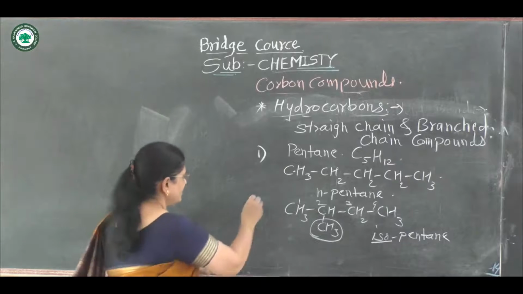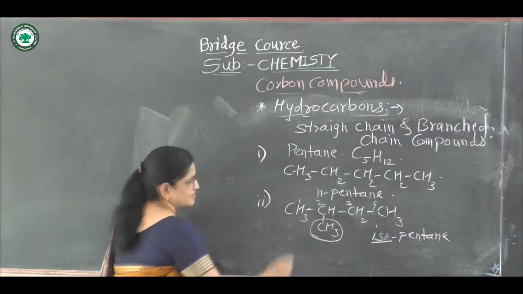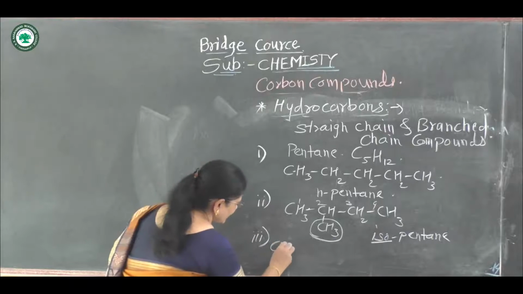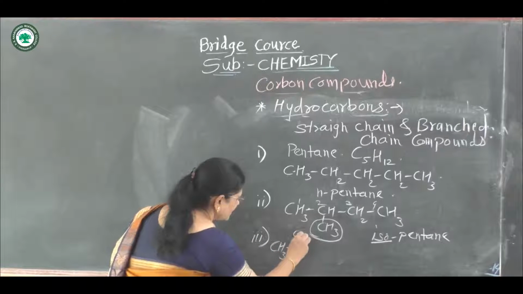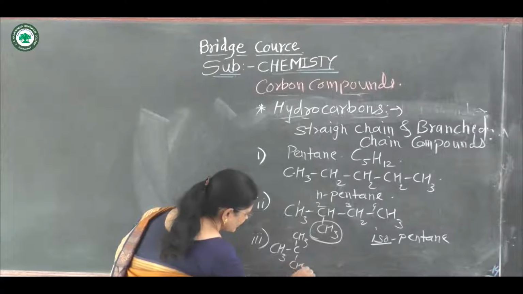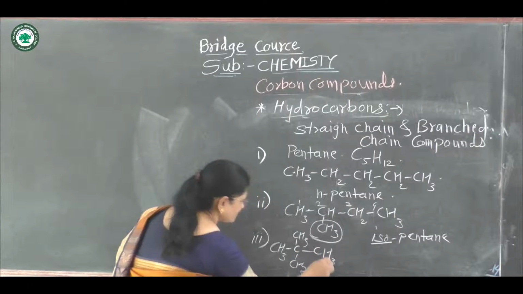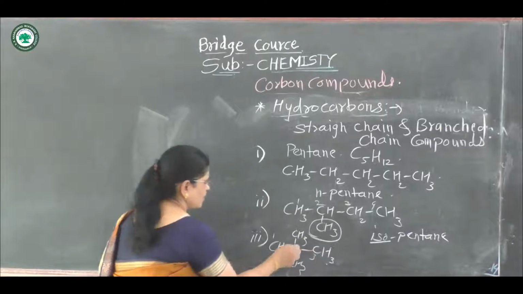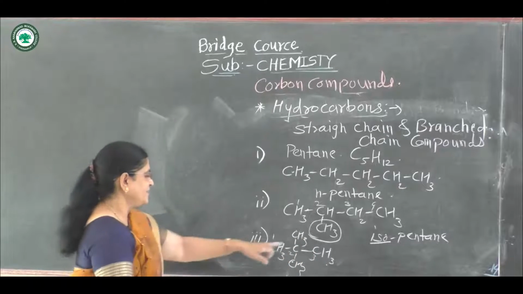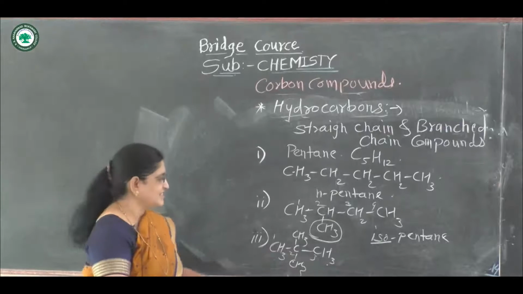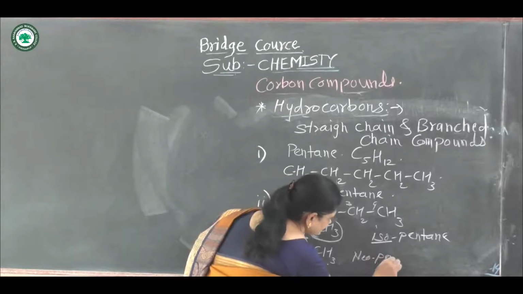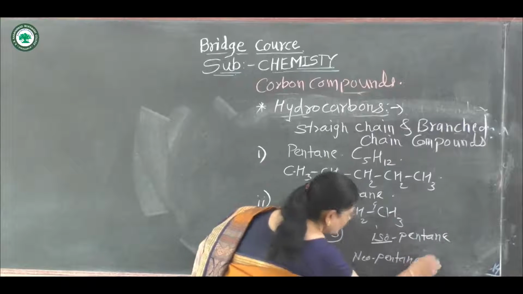And if there are two branches on the second carbon atom, suppose CH3, C, CH3, CH3, CH3, with the first, second and third carbon, and on the second carbon atom there are two methyl branches, this is called neopentane.